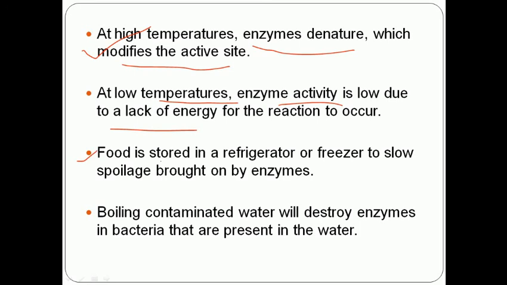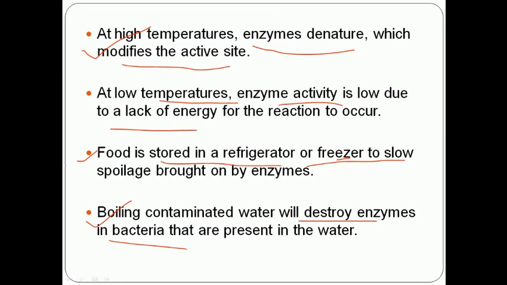We see this in daily life: food we store in a refrigerator or freezer is spoiled very slowly, because enzyme activity is very slow at 4 degrees or in the freezer at 0 degrees. So the rate of food spoilage is very slow, because enzymes are inactive. Similarly, boiling contaminated water will destroy all the enzymes in bacteria or other microorganisms, so that water for drinking is safe.